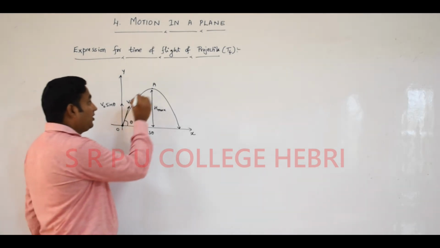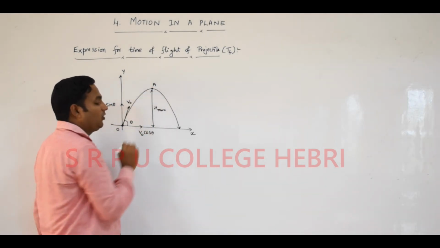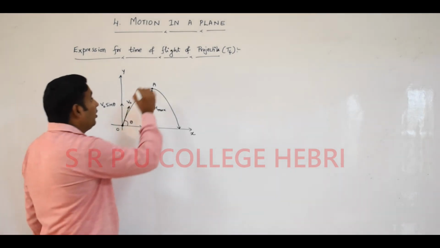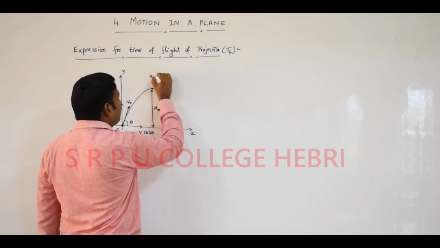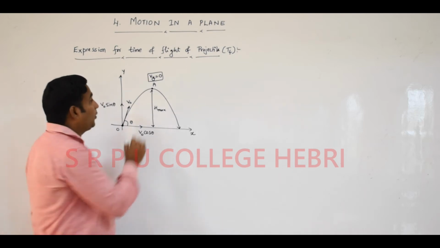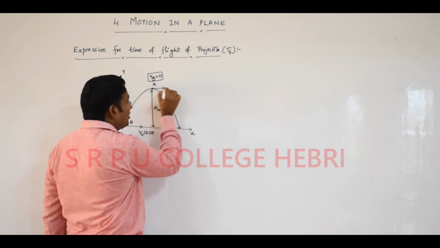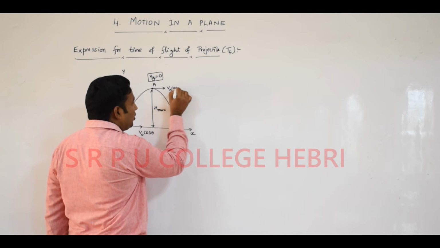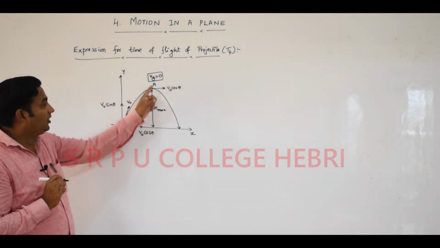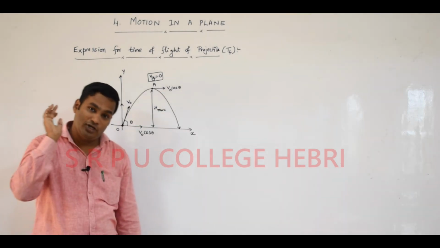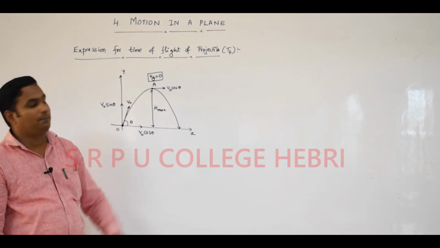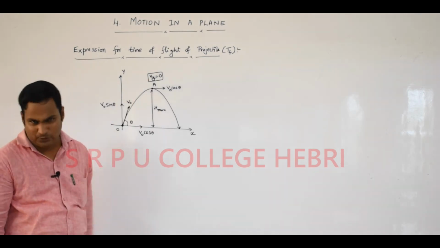Again, at the highest point, which we call the maximum height reached by the projectile, the vertical component of velocity of that particle becomes what? Zero, that you learned. But the horizontal component remains constant. It is V0 cos theta. That is the theory you learned. I already explained, at this point the horizontal component V0 cos theta remains, but the vertical component of velocity of the projectile is 0.